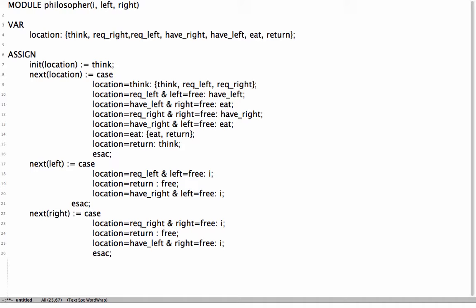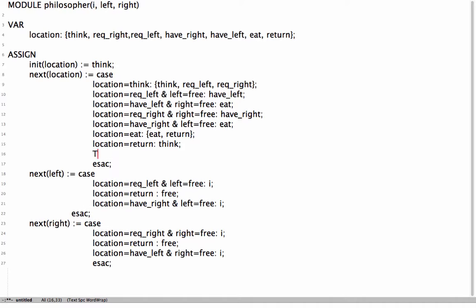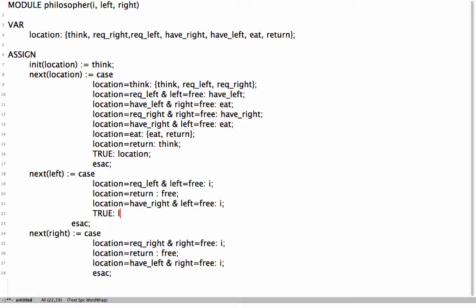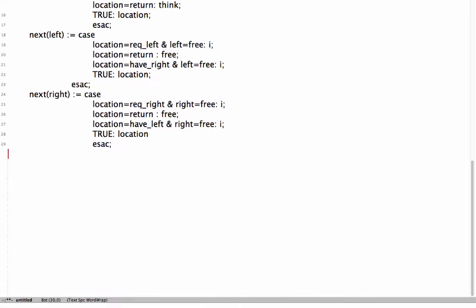We are more or less done. However, we need to give the statement which says that if none of the conditions match, stay in the same location. Finally, we have written the philosopher module. Now let us write the main module.